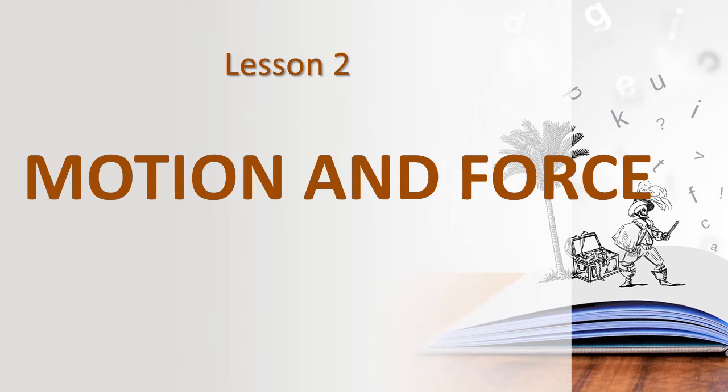Okay, children? In translatory motion, we have learned 2. What are those 2? Rectilinear motion and curvilinear motion. Okay, first of all, say what is meant by translatory motion?